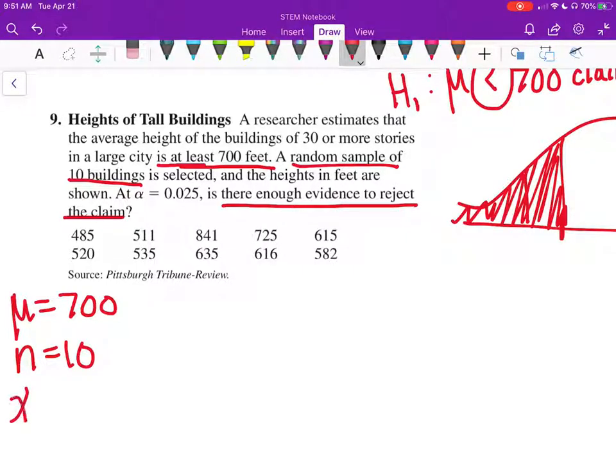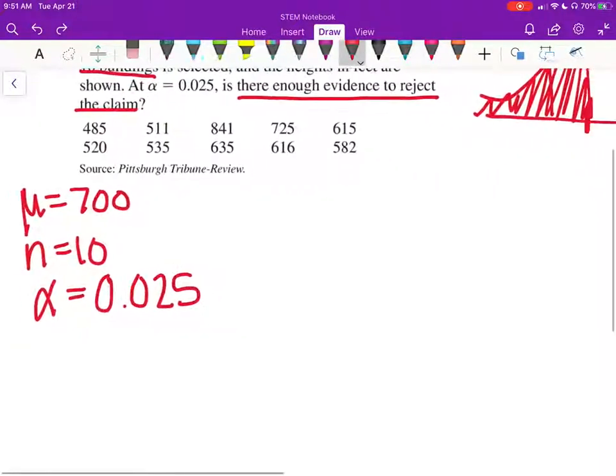At alpha is equal to 0.025. Is there enough evidence to reject the claim? So that's all the information that we're given. So we have to calculate the rest of it through the values they give us.